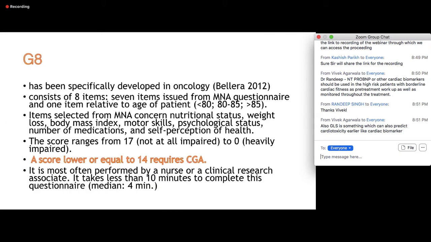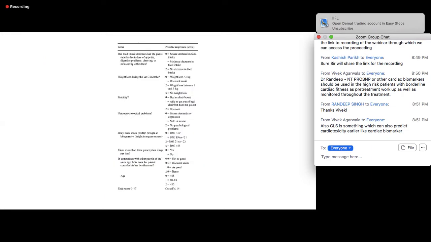Nutrition status, weight loss, body mass index, motor skills, psychosocial status, the number of medications this person is using, and the self-perception of health. The score ranges from 17, which means that the patient is not impaired at all, to 0, which means he's heavily impaired. Any score lower than 14 requires a complete geriatric assessment, and this screening has to be performed by a nurse or a clinical research associate. It generally takes less than 10 minutes, on average about 4 minutes.